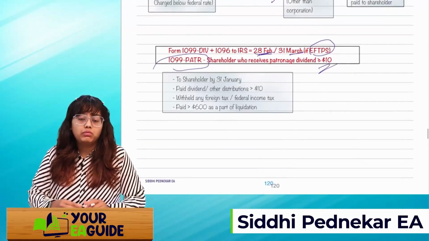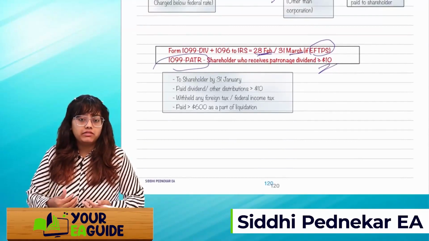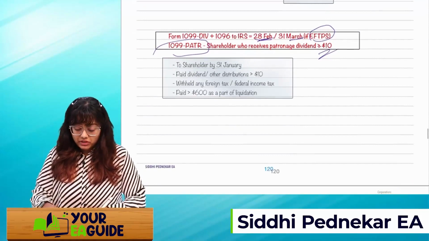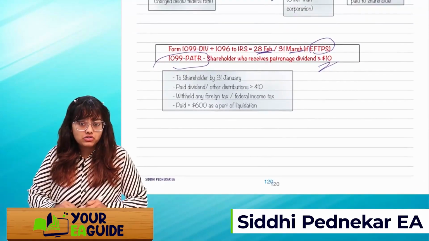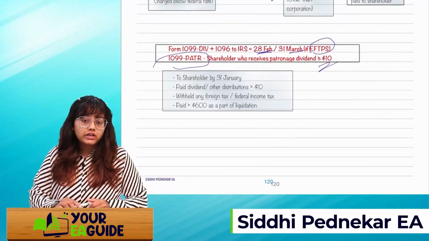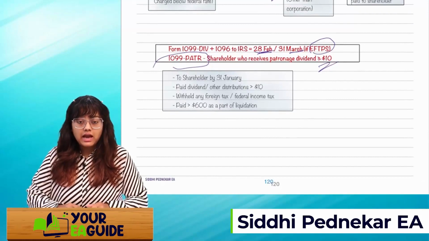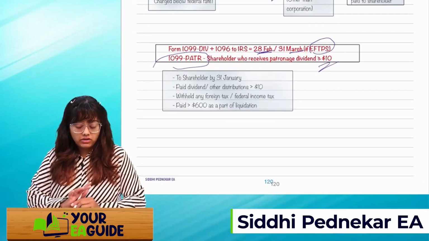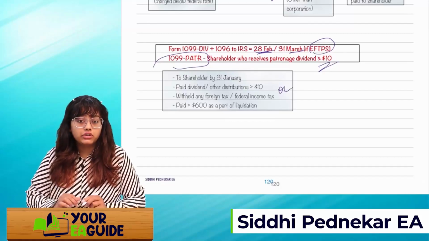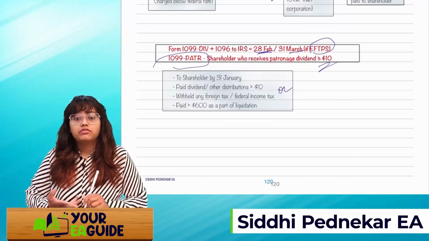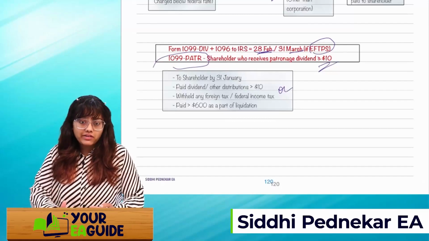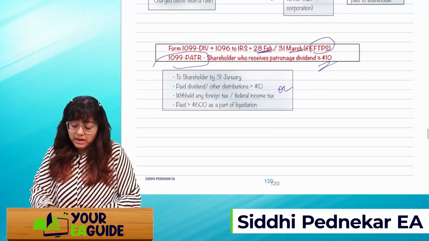The company will provide this 1099-DIV to the shareholders by 31st of March. If the dividend or other distribution is above $10, or if there is any withholding of taxes, or if the amount paid is more than $600 as part of liquidation.